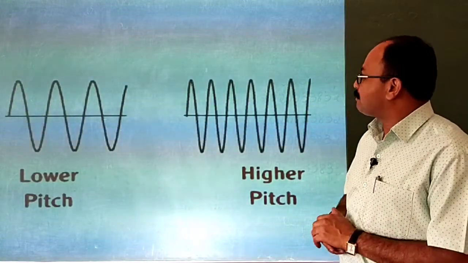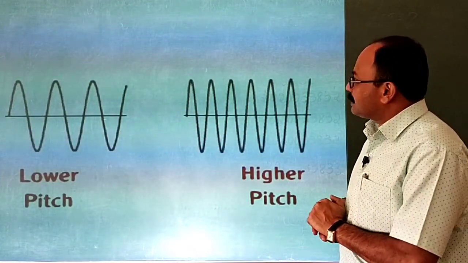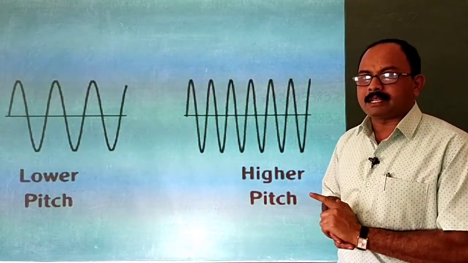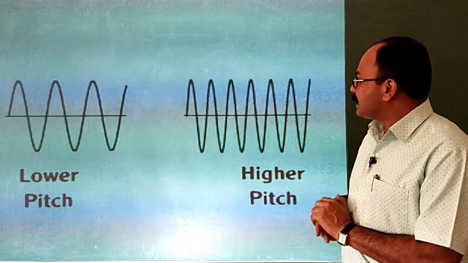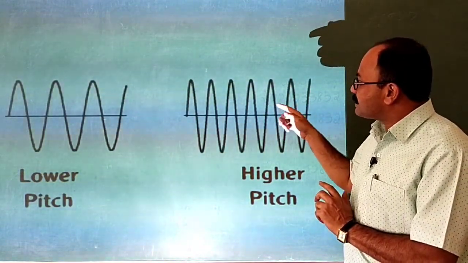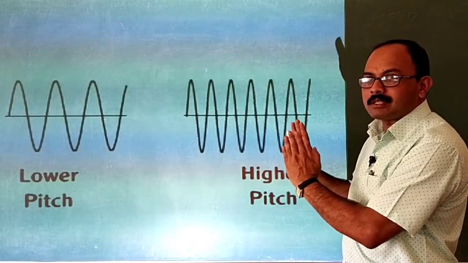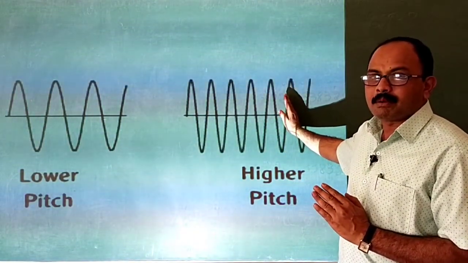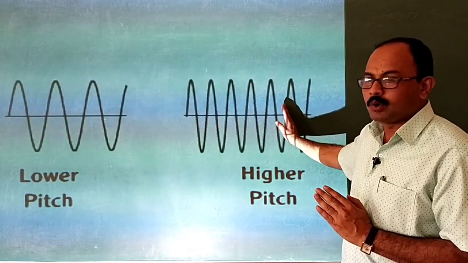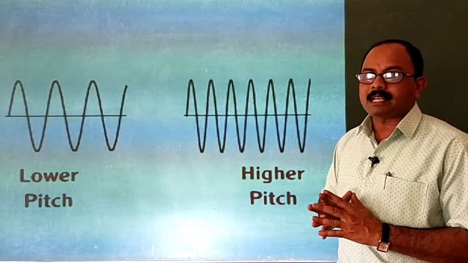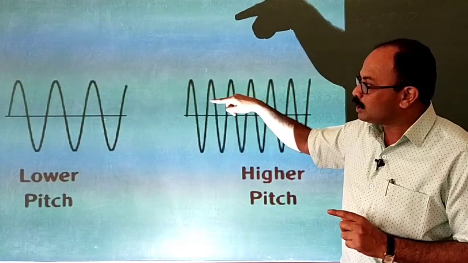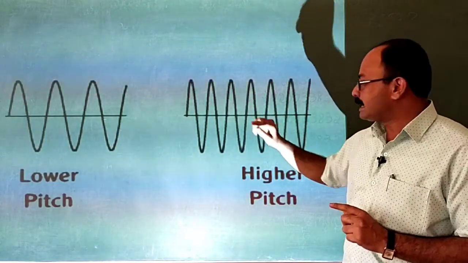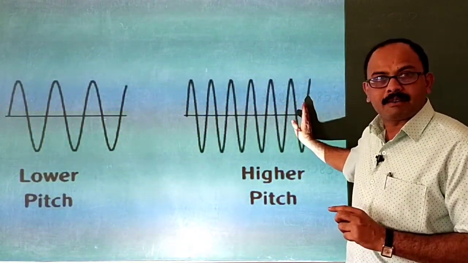The diagrammatic representation. See, these waves I have taken as transverse waves. Here, the wave cycles seem to be closer, which means high frequency. The number of wave cycles per second will become more here, and less there. Therefore, low pitch is low frequency, high pitch is high frequency.